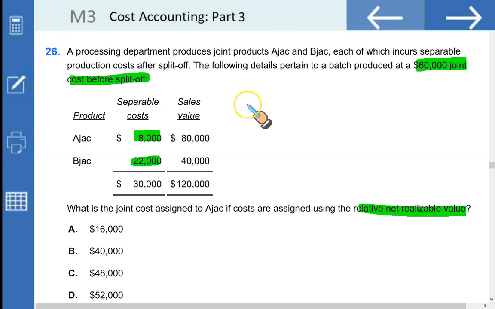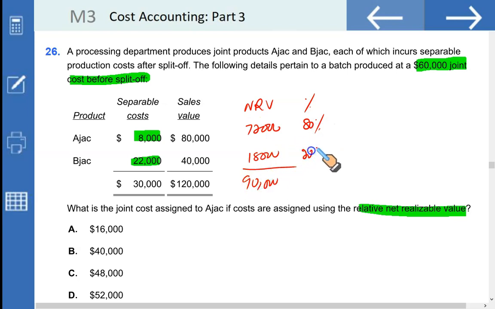How do we calculate NRV? It's very simple: final selling price minus separable cost, that is $72,000 for AJAC and 40 less 22, $18,000 for BJAC. If you calculate the relative proportions, it's 72 plus 18, 90. The proportion, the percentage, 72 by 90 represents 80% and 18 by 90 represents 20%.